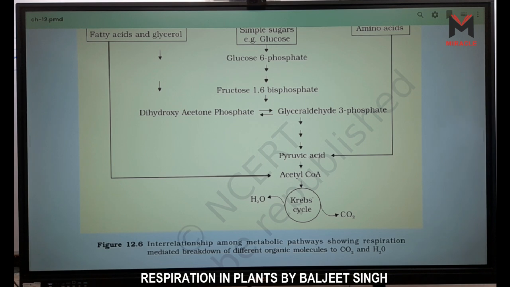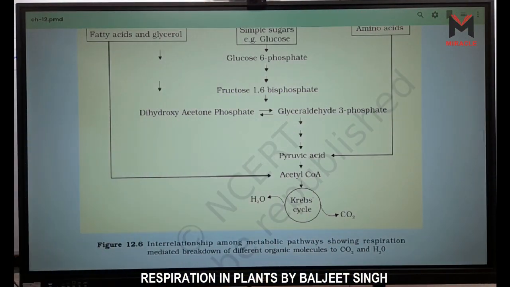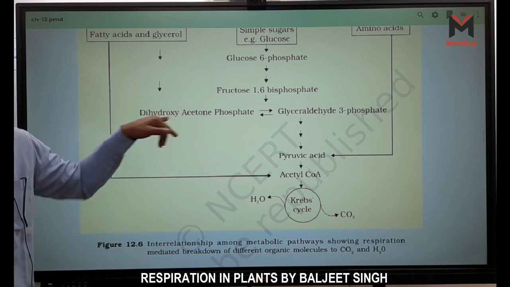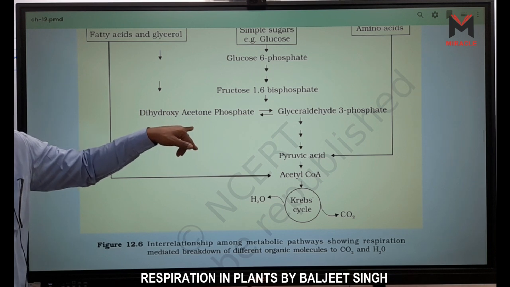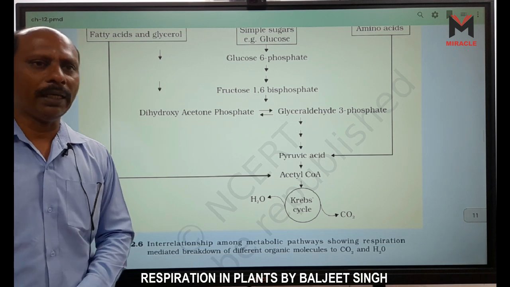Fats, fatty acids and glycerol, also have two: in the cytoplasm in the form of DHAP, dihydroxyacetone phosphate, and in the Krebs cycle in the form of acetyl-CoA.